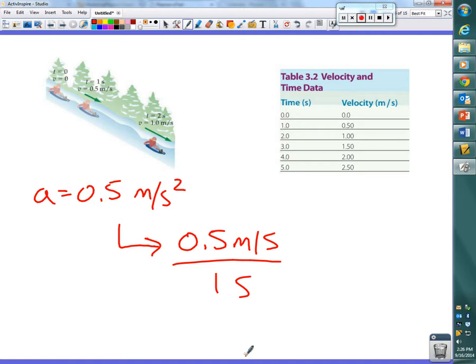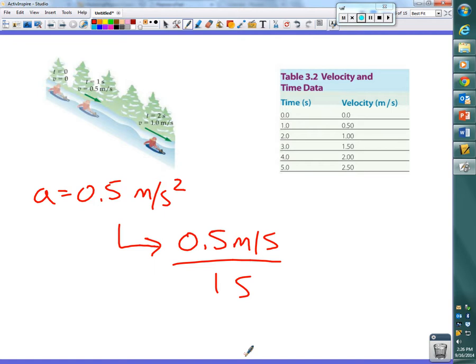And from the picture, you can kind of see for the 2 seconds, but also in the data table, it gives you a little bit more information, that every second that goes by, the velocity in this case increases by 0.5 meters per second. So we keep going 0.5 meters per second faster for every second that goes by. Now, does it always steadily increase? That's the point of this discussion right here, okay?